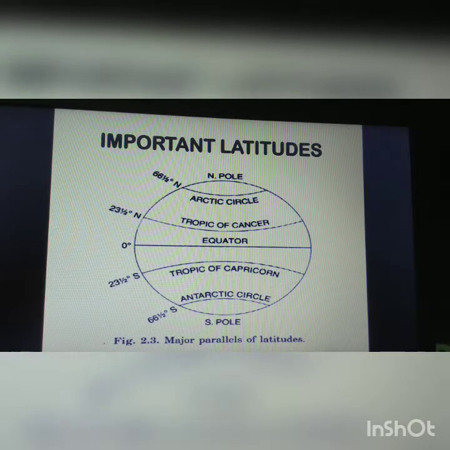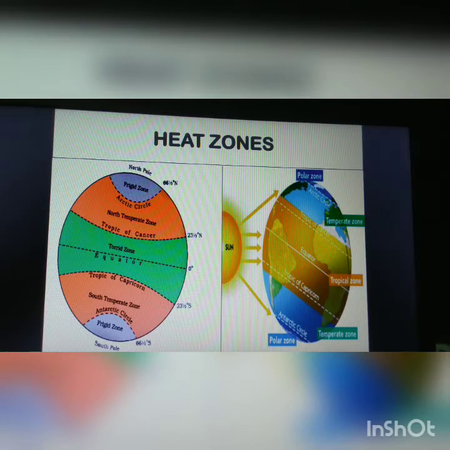What are their degrees? The equator, we all know, is 0 degrees. The Tropic of Cancer and Capricorn are 23.5 degrees north and south respectively. The Arctic Circle and Antarctic Circle are 66.5 degrees north and south respectively. As I said, they divide the earth into heat zones. Not all parts of the earth receive the same amount of heat from the sun. The above important parallels help us to divide the earth into heat zones.